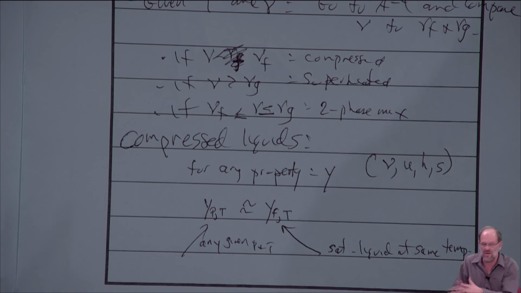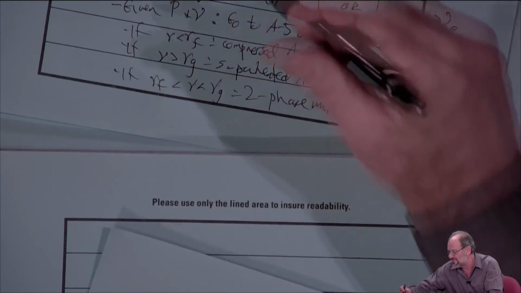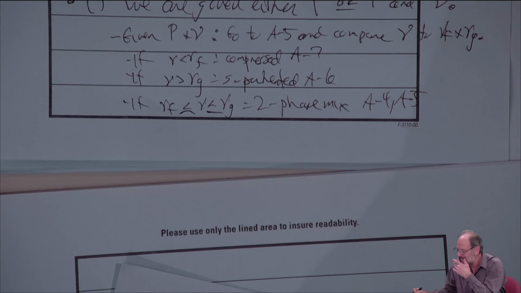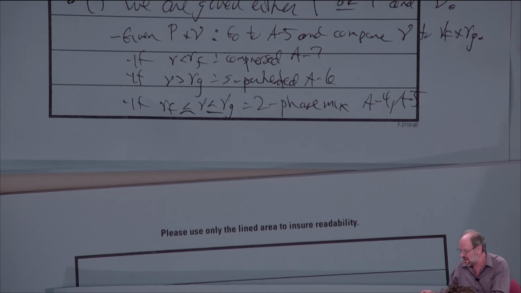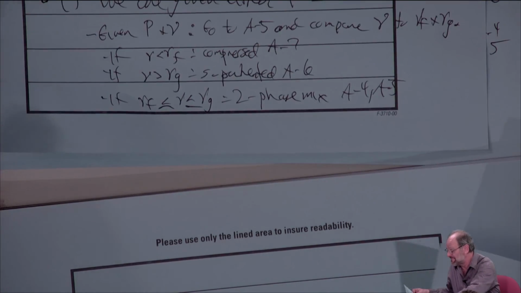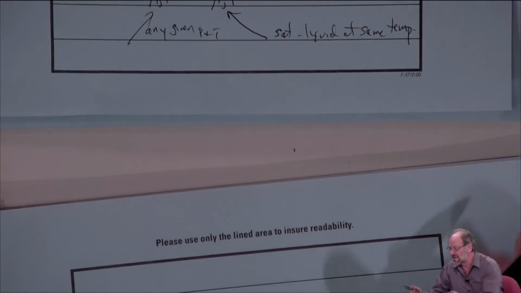You have to be below the saturated liquid to be in the compressed liquid region. So yes, that's a good observation. There and also back up here, both of these should have really said less than or equal to, to be accurate. Granted, if it's equal, it's not really a two-phase mixture anymore, but that's okay. It's still a saturated liquid.